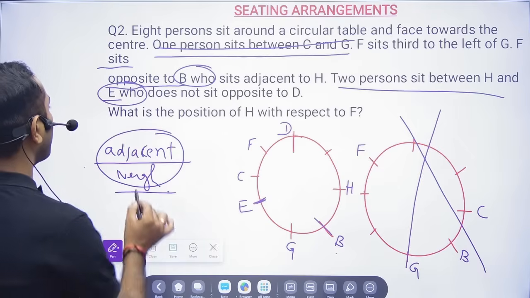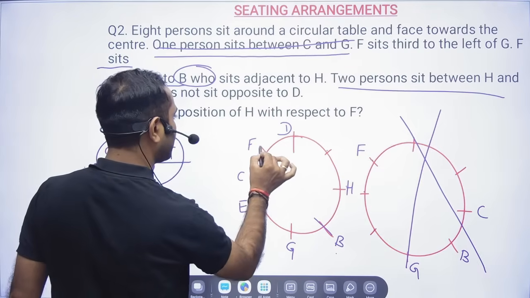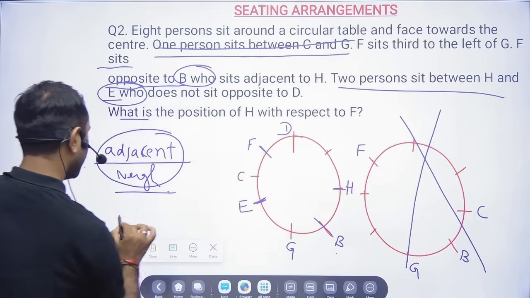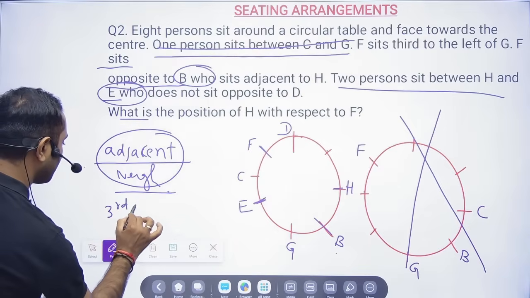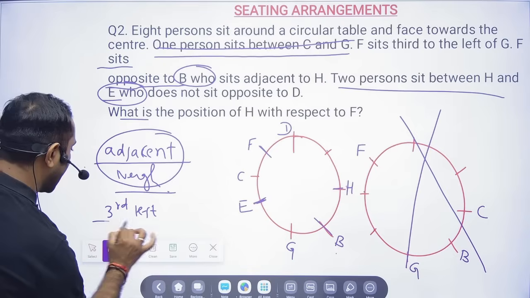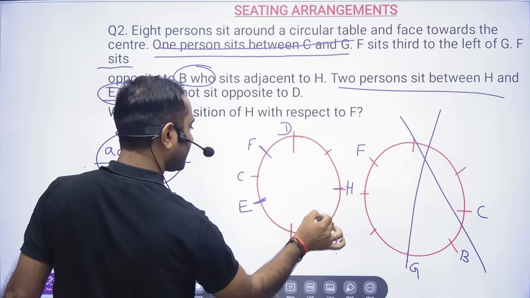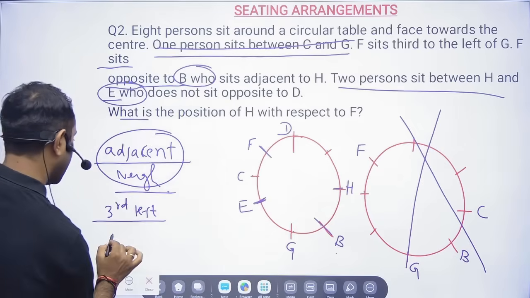Anyway, now what is the position of F with respect to H? So F position with respect to H, 1, 2, 3, third left. So your answer will be third left. Okay. And then third left, and here you see 1, 2, 3, 4, 5. And here it will be fifth.